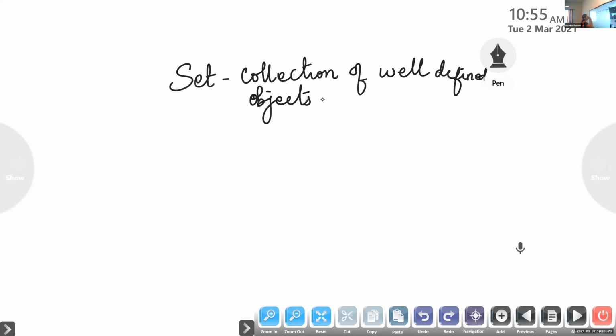Then, what is meant by empty set? Michael? What is an empty set? A set with no objects. A set with no elements at all, we call it as empty set.